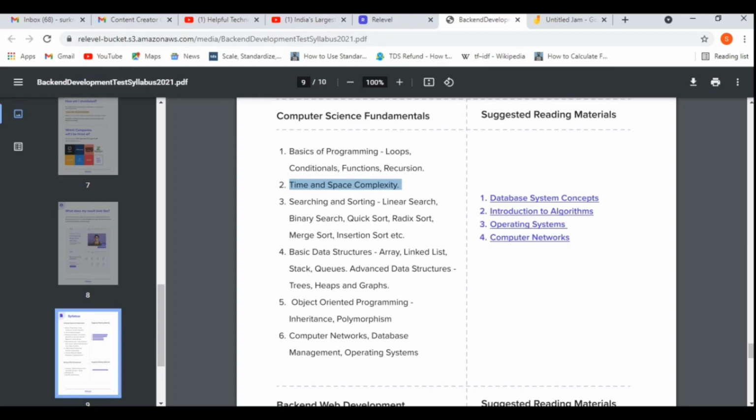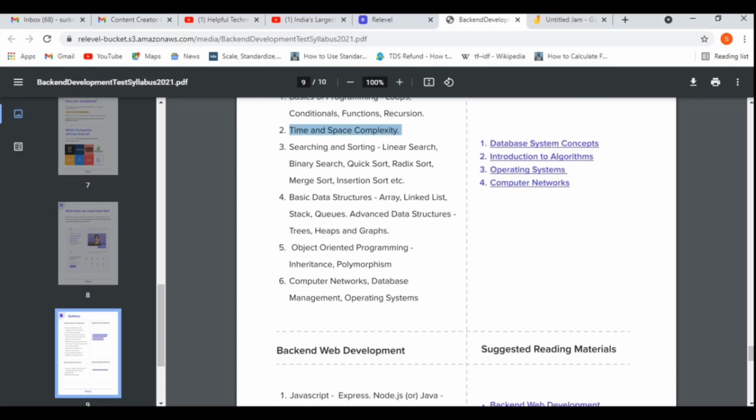Searching and sorting, maximum questions will be from this part only: linear search, binary search, quick sort, merge sort, etc. Basic data structures like array, linked list, stack, queue, hash map, tree, and heap, graph, etc. Object oriented programming like inheritance. There will be a few lines of code where you need to see or implement inheritance, etc.